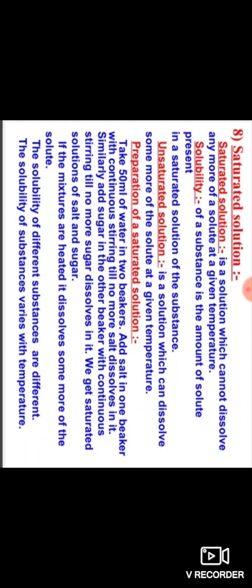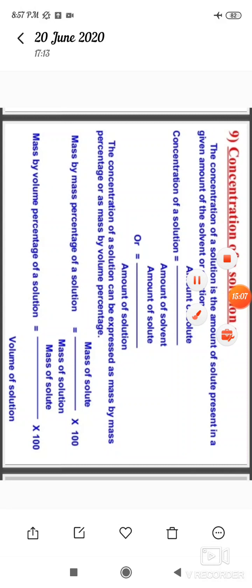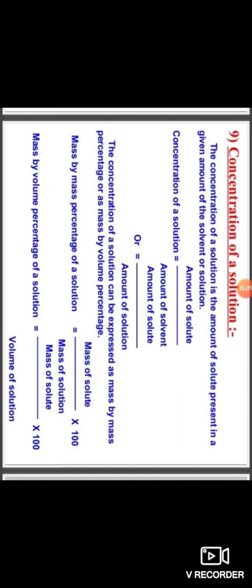We get saturated solutions of salt and sugar. If the mixtures are heated, they dissolve some more of the solute. The solubility of different substances is different. The solubility of substances varies with the temperature and concentration of a solution.